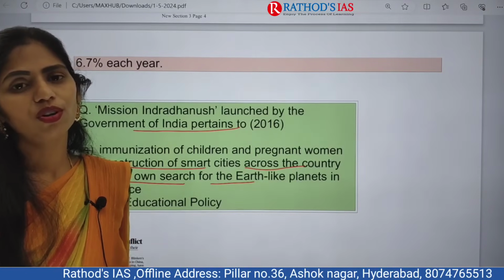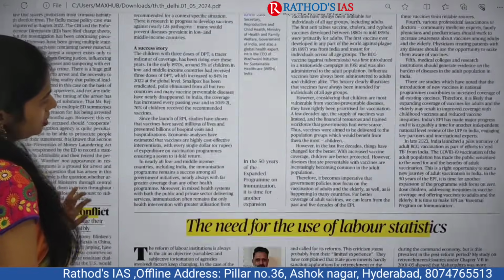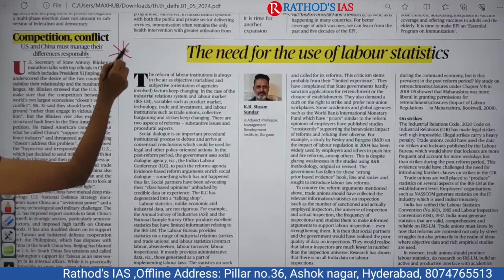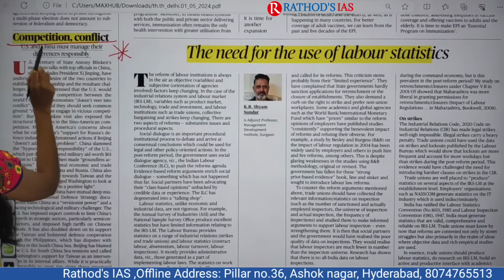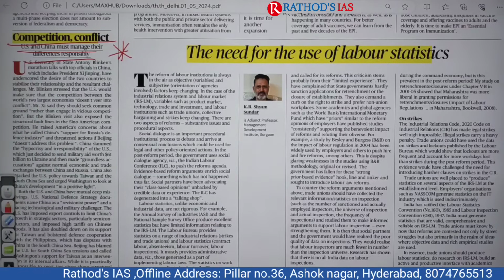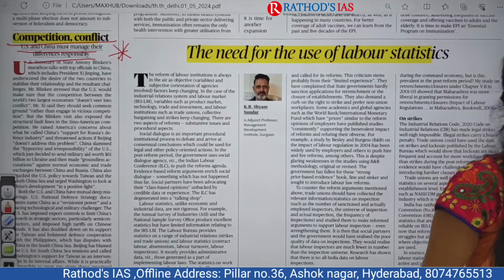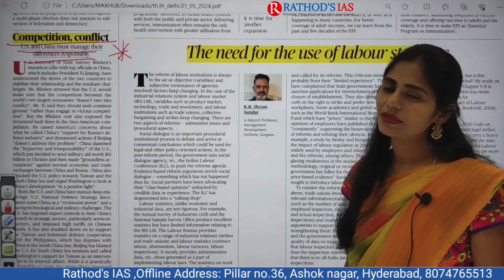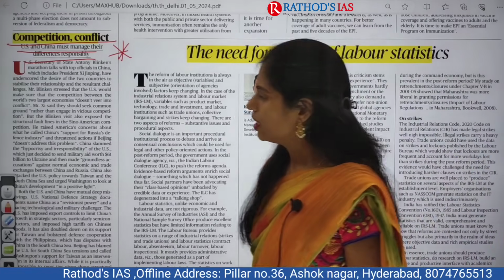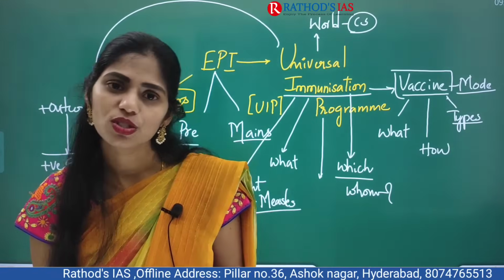And now let us move on to another topic. So here you can see one article. This is a most important article: Competition, conflict, US and China must manage their differences responsibly. So this article is talking about US and China, it is not talking about India. But as a UPSC aspirant, you have to think about what will be the impact on India. So let us try to see this issue in detail. I will make you understand what is going on.